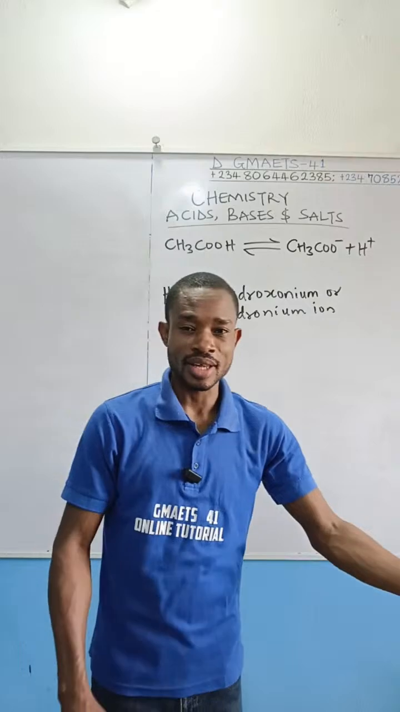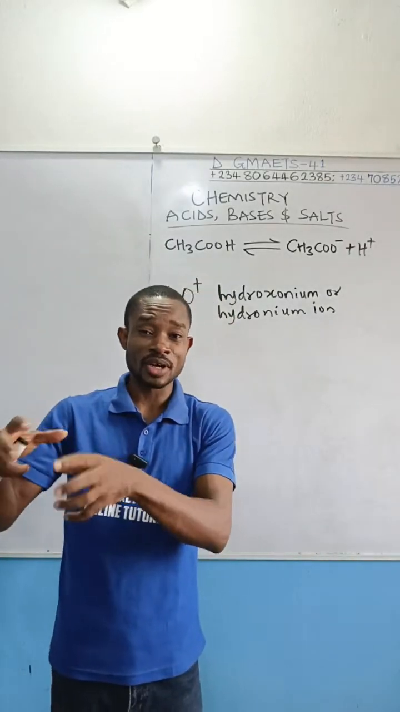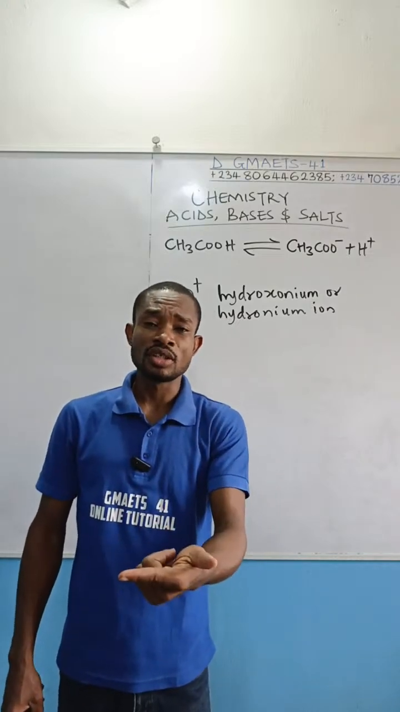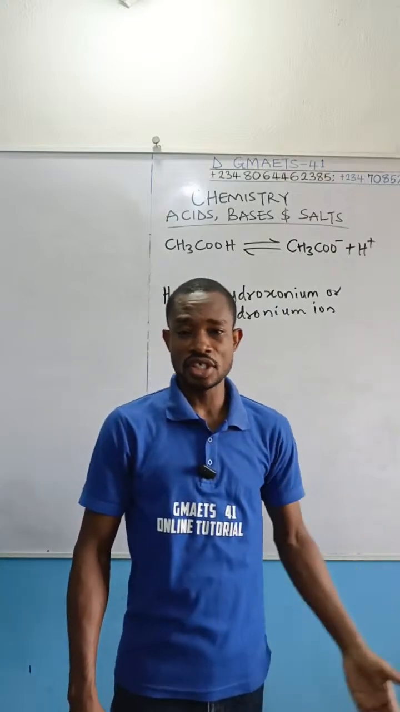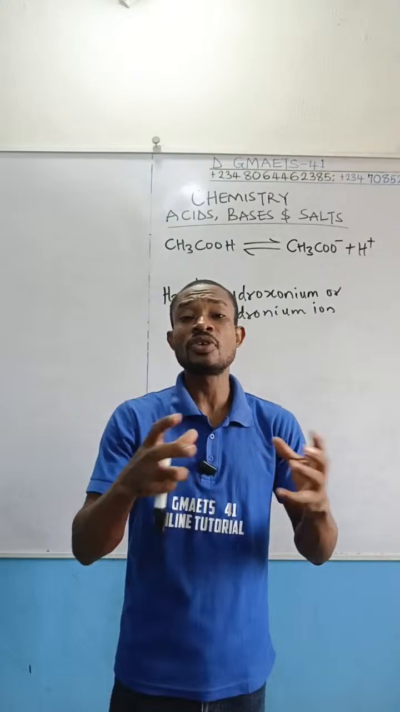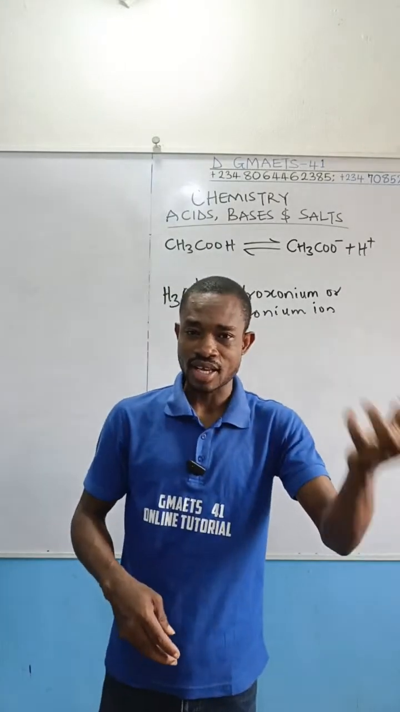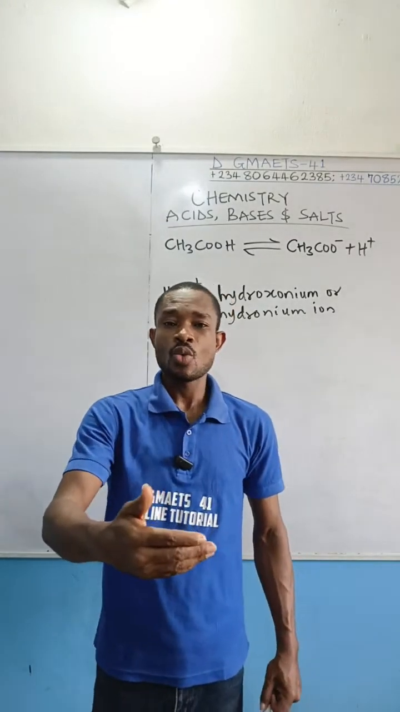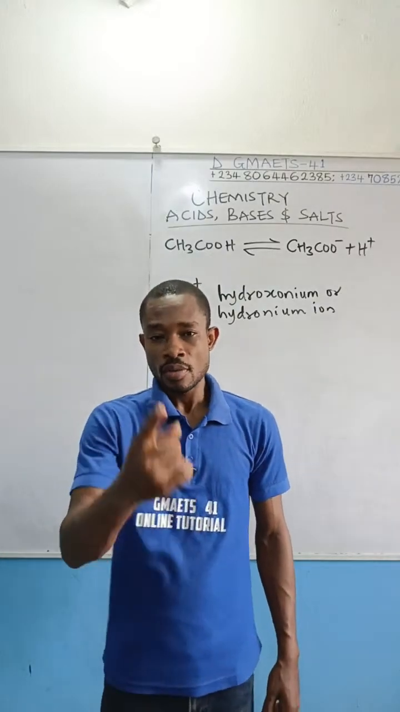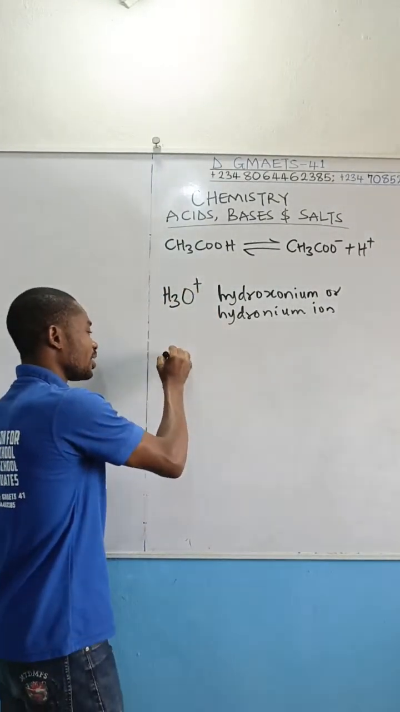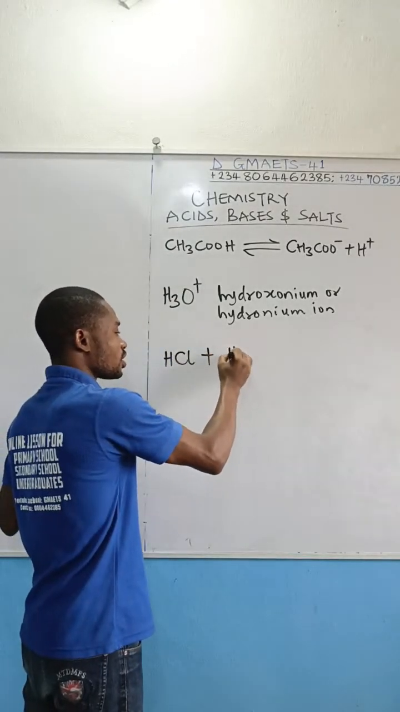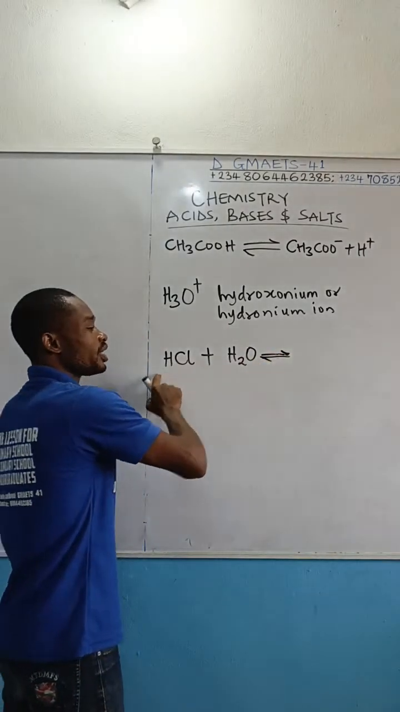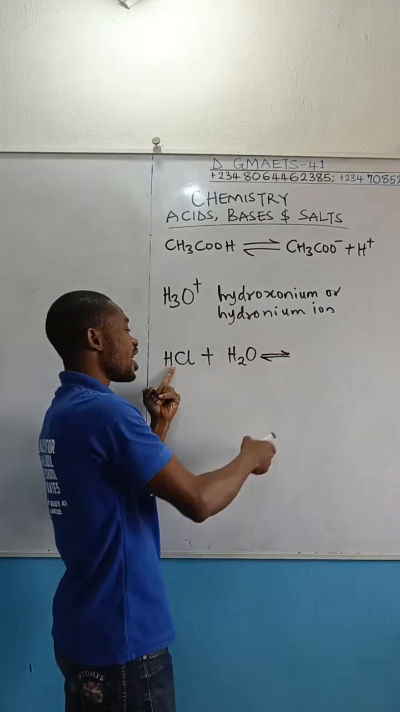For the Arrhenius definition, it's in terms of the one that gives out hydrogen ion. If you talk about Brnsted-Lowry, it's about releasing and accepting a proton. So an acid is one that gives out a proton, while a base is one that accepts a proton. Take for example, HCl plus water. During this reaction, this hydrochloric acid will give out hydrogen to water.